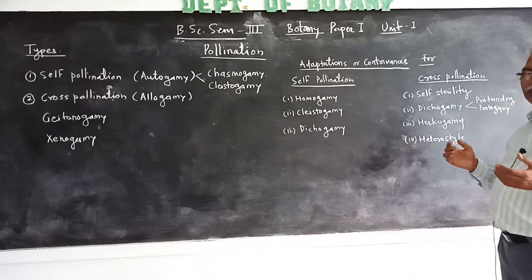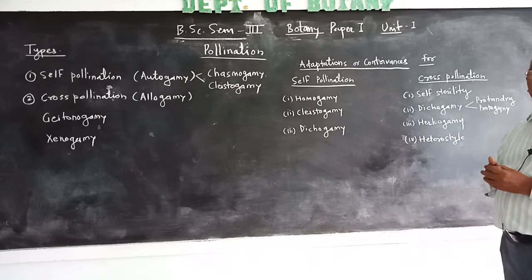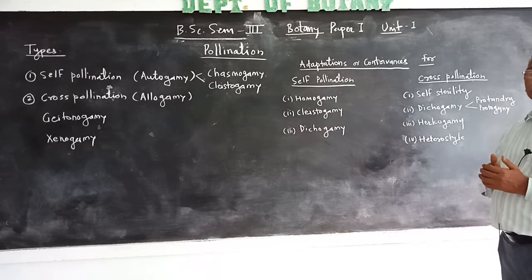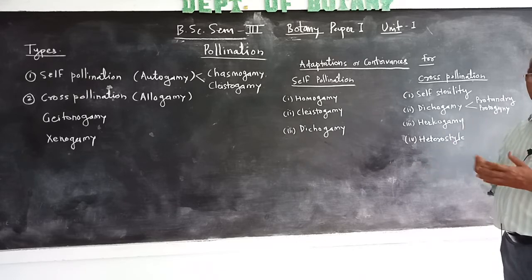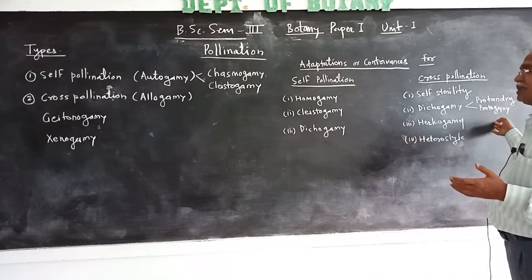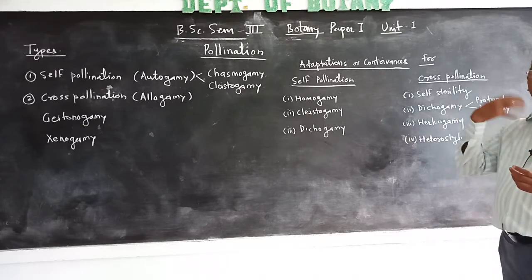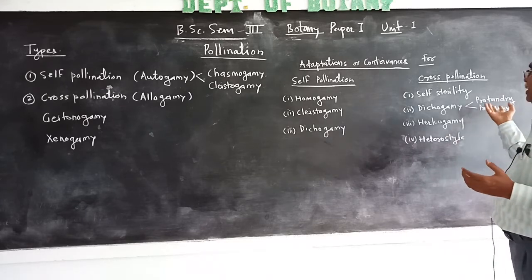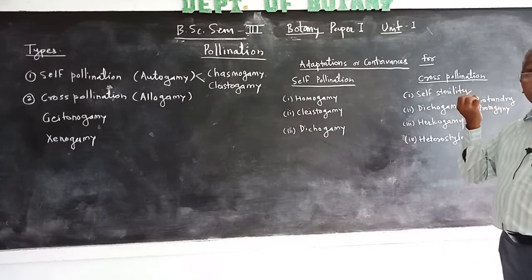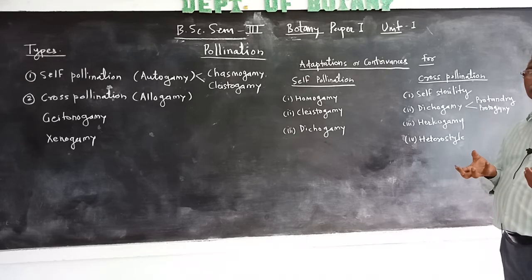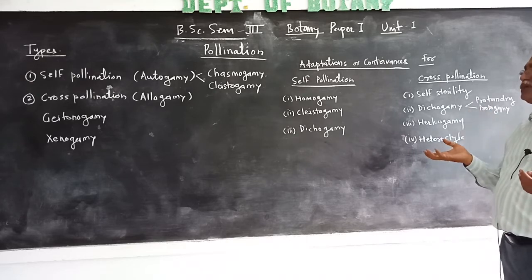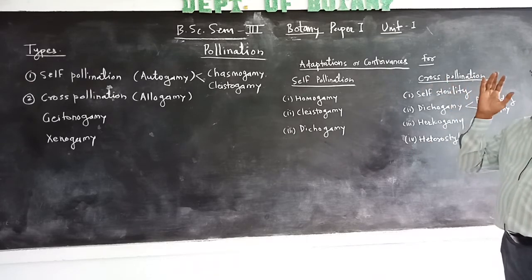The other is protogyny, the maturation of the gynoecium before the maturation of the pollen grain. Proto means first: the gynoecium matures first, then the pollen grain. In protandry, the pollen grains mature first than the gynoecium. That's why self-pollination is prevented.